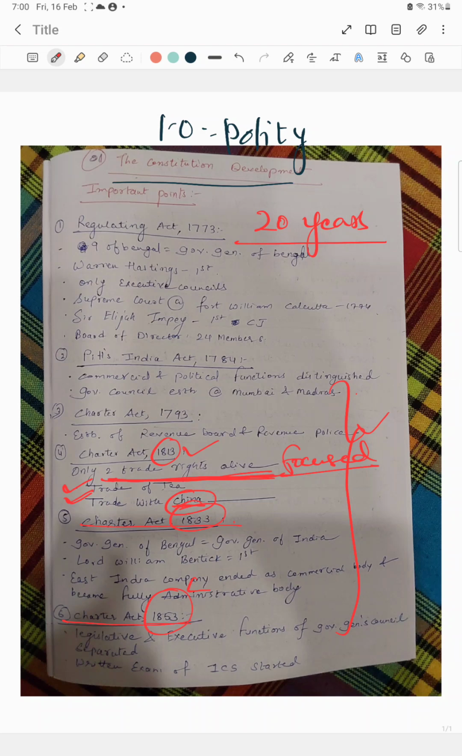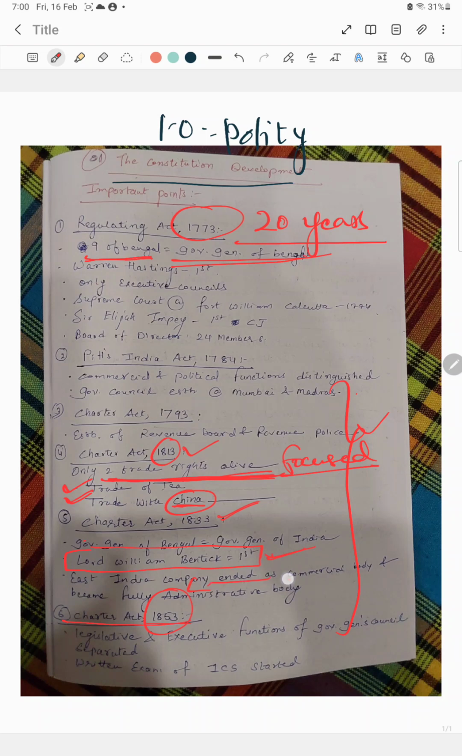previous ones. And now in Charter Act 1833, for the first time, Governor General of Bengal was made the Governor General of India. So as we discussed earlier, in 1773 Regulating Act, Governor of Bengal was made Governor General of Bengal, and in Charter Act 1833, Governor General of Bengal is now made the Governor General of India. And who was the first Governor General of India? Lord William Bentinck was the first Governor General of India.